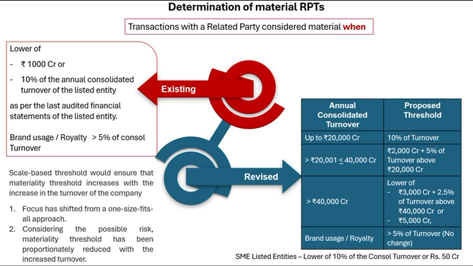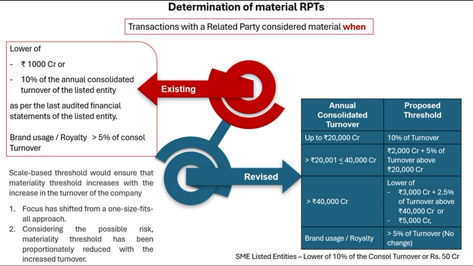Once you're bigger, the formula changes, adding a base and a smaller percentage for the extra amount. That sounds a lot more logical. A giant company shouldn't have to report the same way as a mid-sized one. On this base, if you are an SME, the thresholds are proportionately smaller, the lower of 10% of consolidated turnover, or 50 crore. So it is not like anyone's forgotten the little guys.